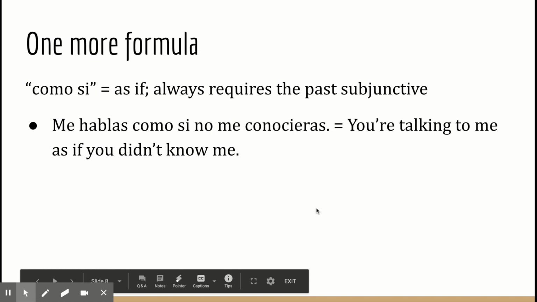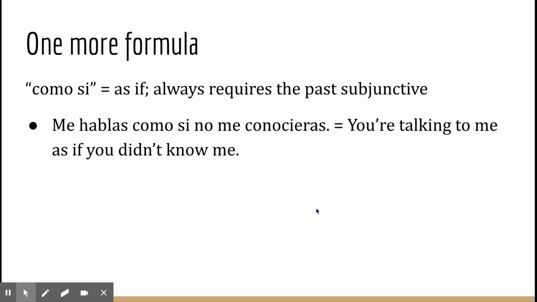All right. And there's one more if clause that has its own set of rules, and that's como si. Como si means as if, and it always requires the past subjunctive. So, for example, me hablas como si no me conocieras. You're talking to me as if you didn't know me. That como si has to be past subjunctive. And again, it indicates something that's not true. You're talking to me as if you didn't know me, but I'm saying you do know me, so you shouldn't be talking to me this way.